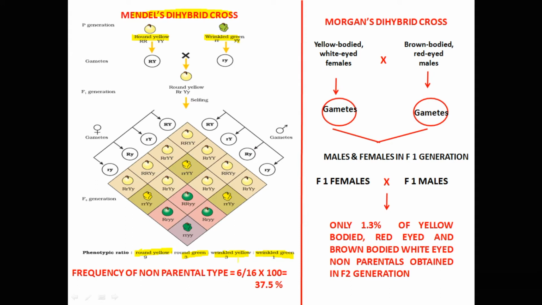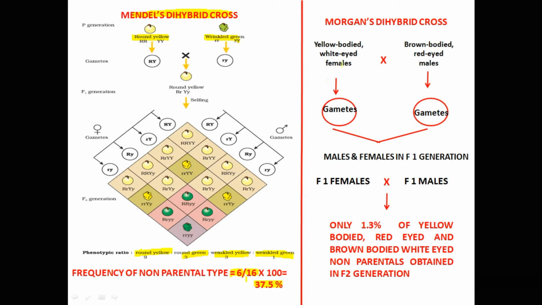We can find the frequency of non-parental types by dividing the number of non-parental types by the total number of individuals obtained in F2 generation, multiplied by 100. In this case, the number of non-parental types is 3 plus 3 is equal to 6, divided by total number of F2 plants, that is 16, into 100, and it comes out to be 37.5%. So 37.5% non-parental types were obtained in Mendel's dihybrid cross.